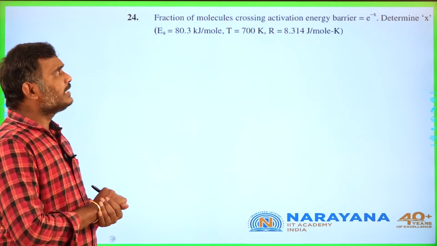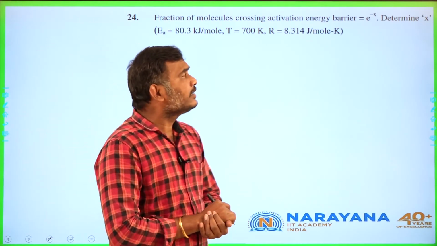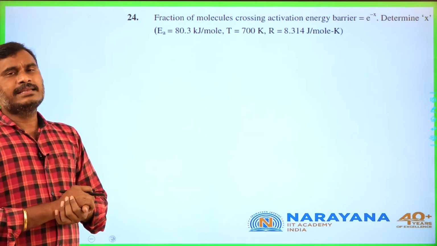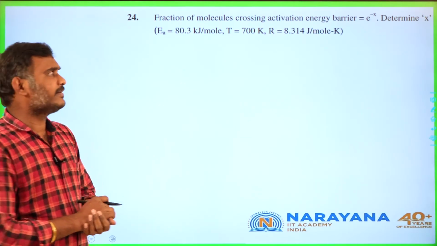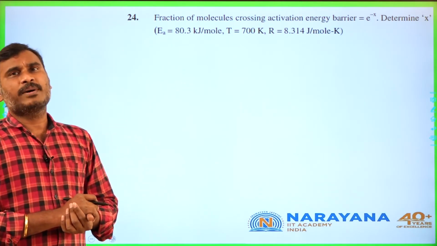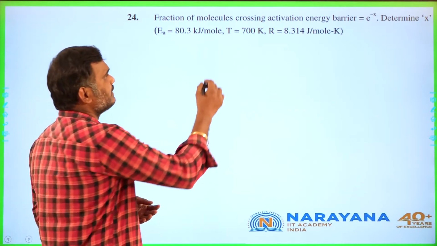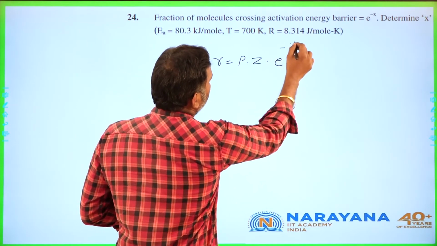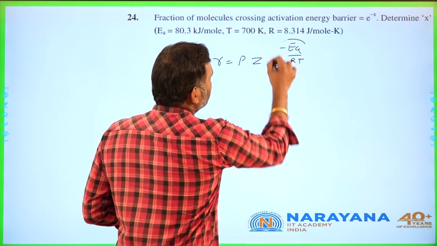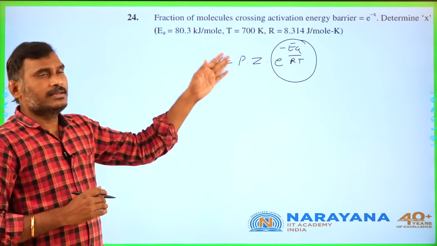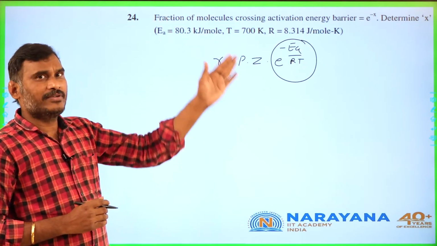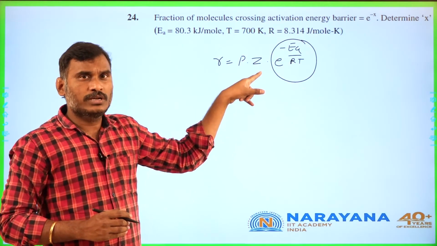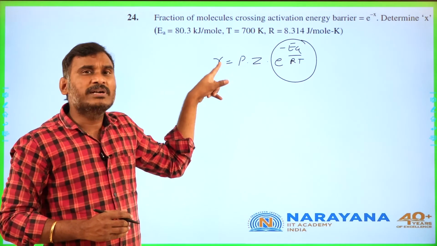Yes, fraction of molecule crossing activation energy barrier is e power minus x, determine the x. Generally, in the Arrhenius equation, okay, rate equation, rate is equal to z into e power minus Ea by RT. Is it right? Rate is equal to P into z into e power minus Ea by RT. This is called the number, or the fraction, of molecules which are having more than activation energy. This part indicates. This is called collision frequency. This is called probability factor P.